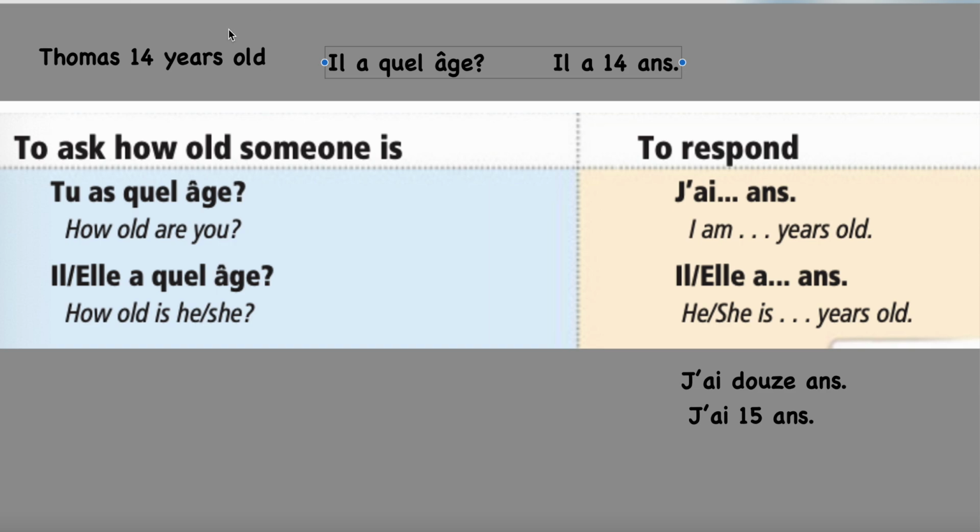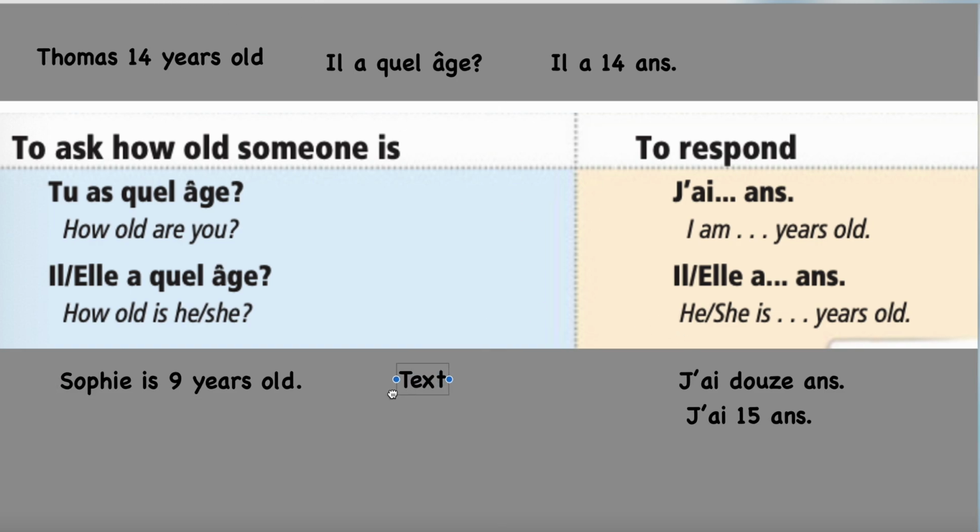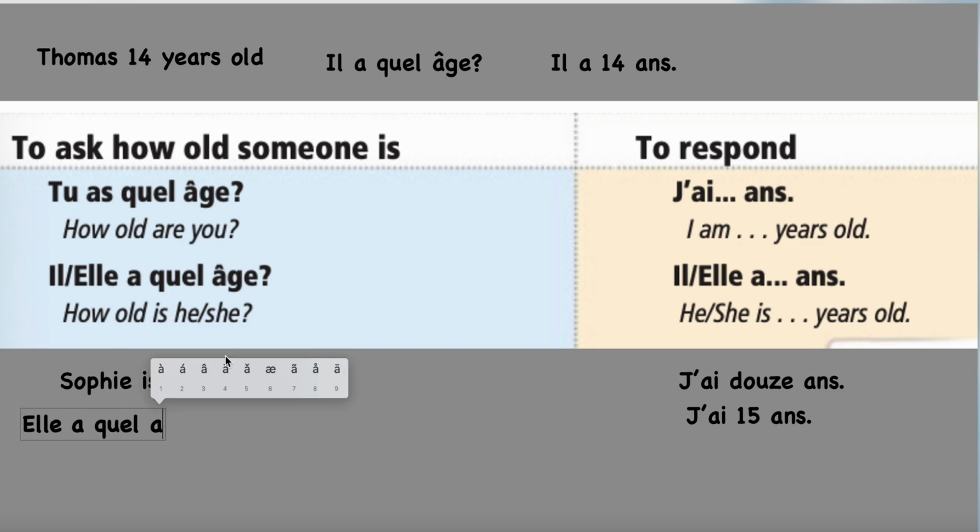All right, so let's do a female one. Let's say that Sophie is 9 years old. So Sophie is 9 years old. We want to ask about her in the third person. How would we say, how old is she? Okay, yes, what you want to say is "elle" for she, "a quel âge." So how old is she, or she has which age?